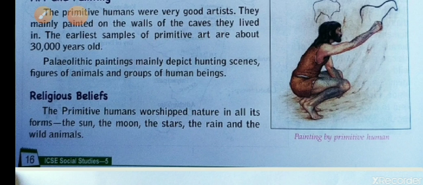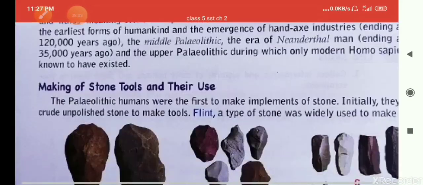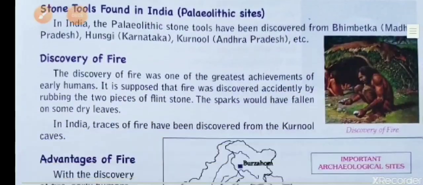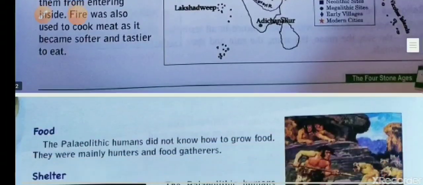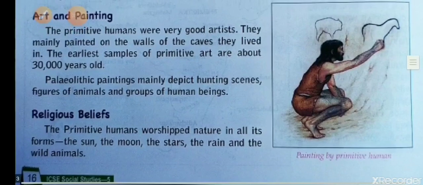So we will revise once again what we learned in this lesson. We learned about the Paleolithic age, making of stone tools and their use, discovery of fire, and about their food, shelter, clothing, social life, art of painting, and religious belief. Here we are concluding the lesson.